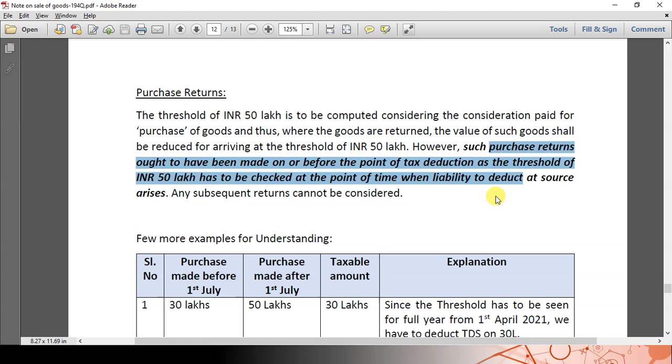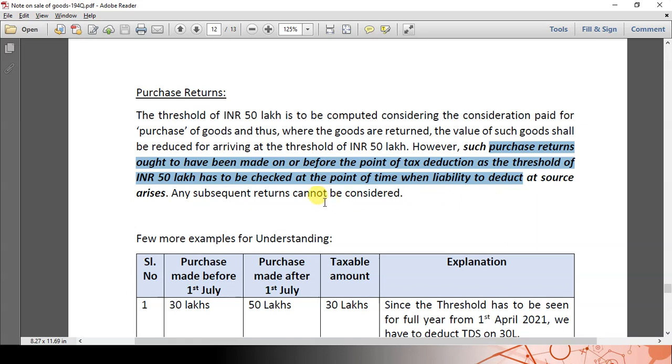Let us take one more example. Purchase made till the 1st of August is 60 lakhs and the purchase return on 2nd of August is 10 lakhs. Since the threshold is already crossed, purchase returns should not be considered. On top of total purchases of 60 lakhs minus the 50 lakhs threshold limit, that is on 10 lakhs, TDS has to be deducted. However, this is purely our view. There is no clarity on this. CBDT has to come up with the